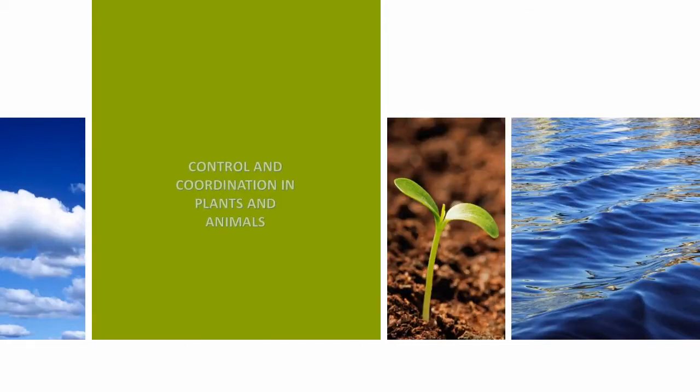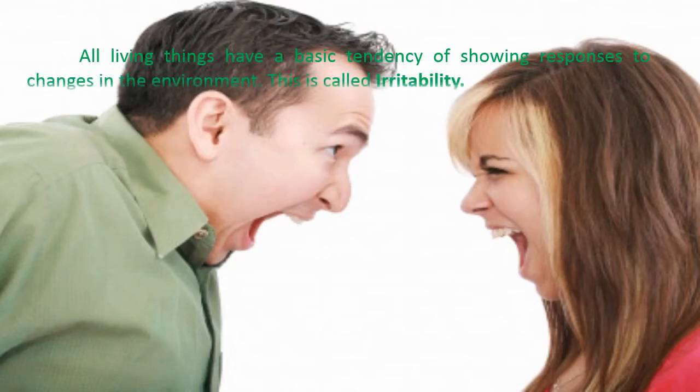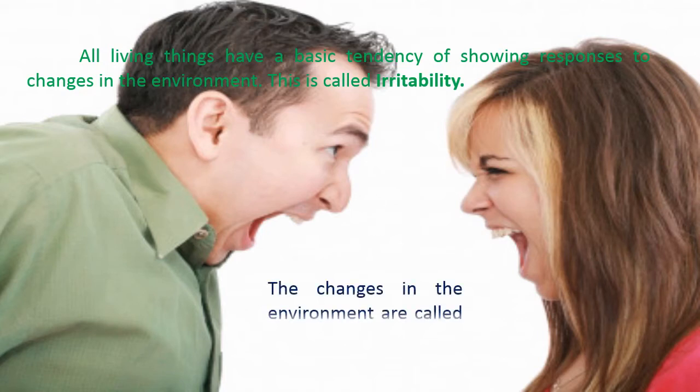Control and coordination in plants and animals. All living things have a basic tendency of showing response to the changes in the environment. This is called irritability. The changes in the environment are called stimuli.